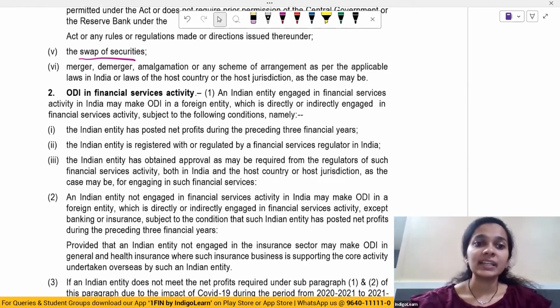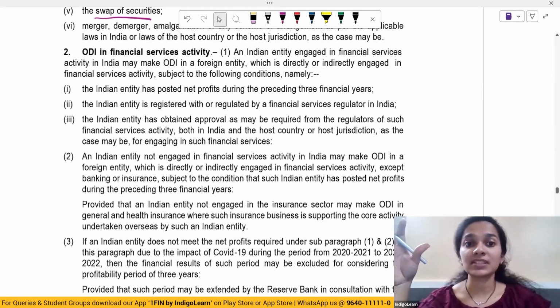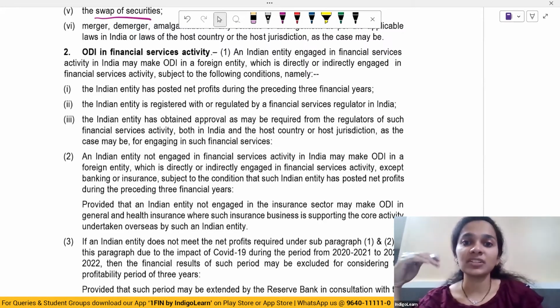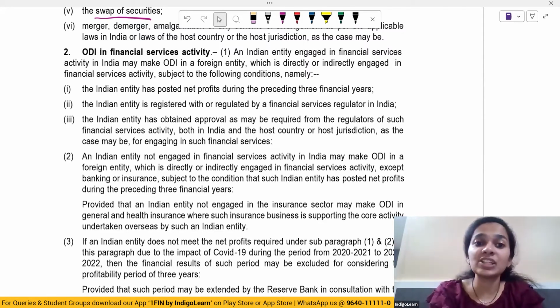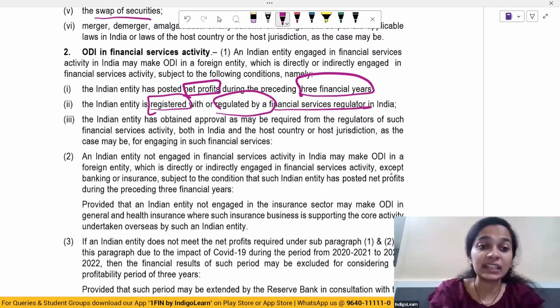ODI in financial services activity. So an Indian entity which is engaged in any financial services activity can also make ODI in a foreign entity which is directly or indirectly engaged in financial services, subject to certain conditions. What are the conditions? Indian entity should have posted net profits during the preceding 3 financial years. Indian entity is registered with or regulated by financial service regulator in India. The next condition is Indian entity has obtained approval as may be required from the regulators of such financial services activities both in India as well as the host country.